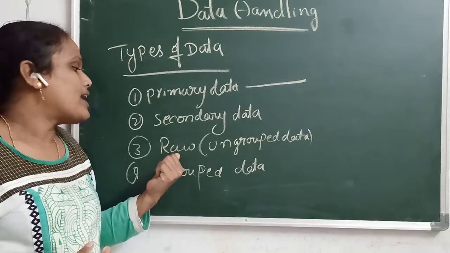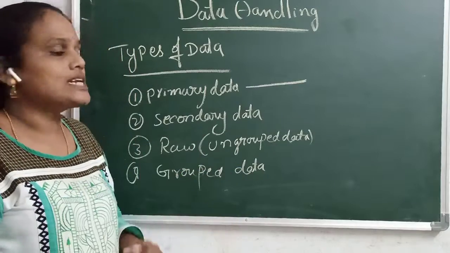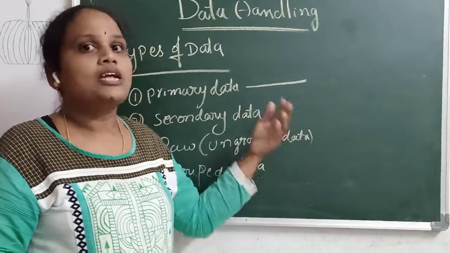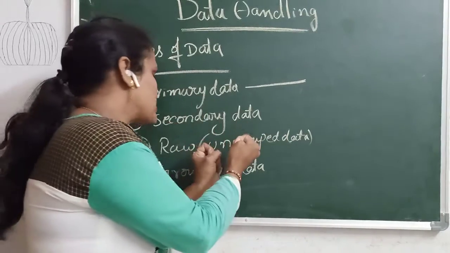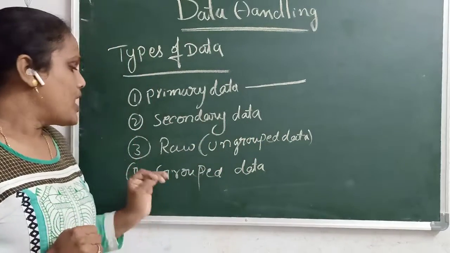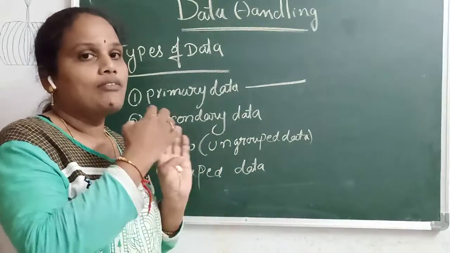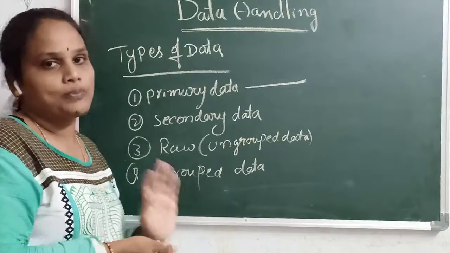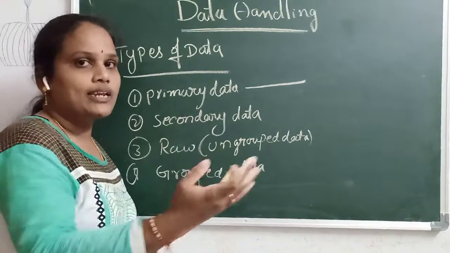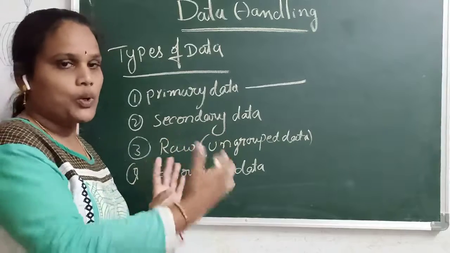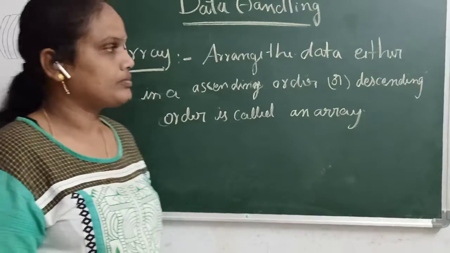Next, raw data means whatever we collect, as it is, if we are representing here 20, 30, whatever we are collecting, that type of data is called raw data. Grouped data means that raw data is classified into groups, like age groups, 0 to 2 years, 5 to 10 years. That type of data is called grouped data.